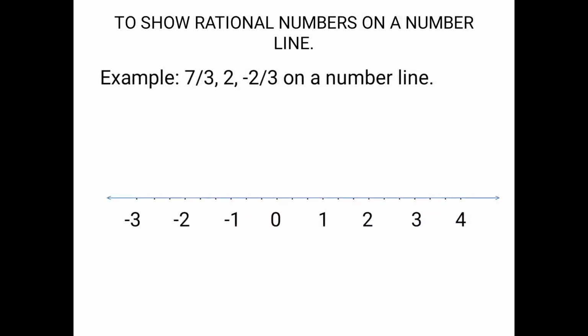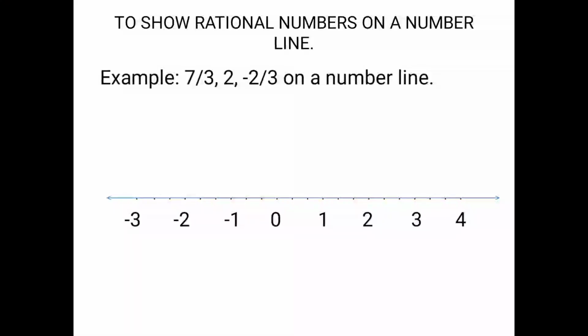Next, these points are always labeled with a name. So how to label points in maths? Now students, we label them with capital letters.